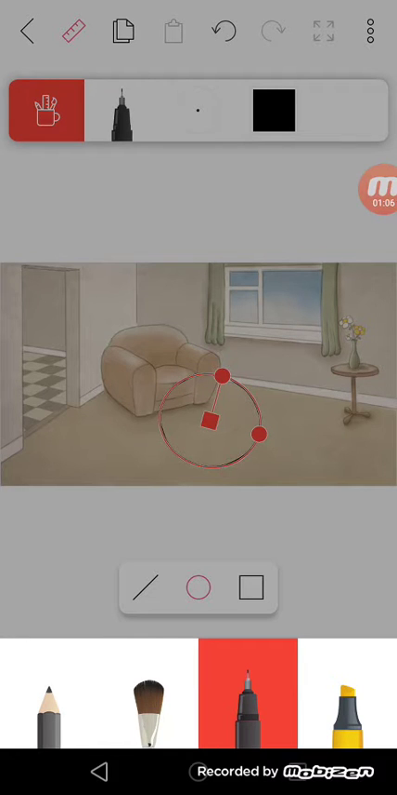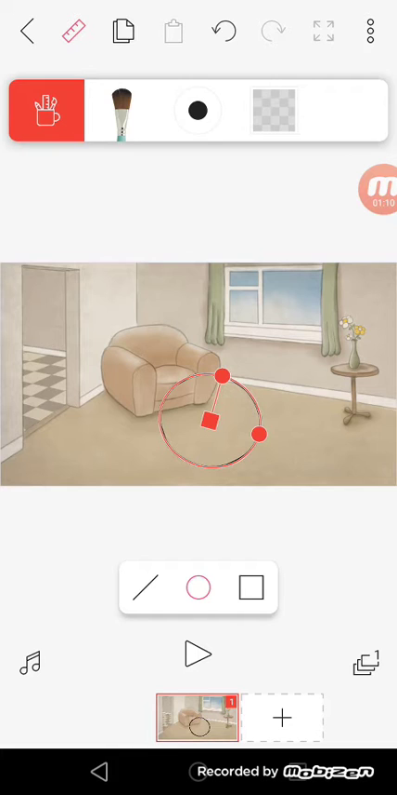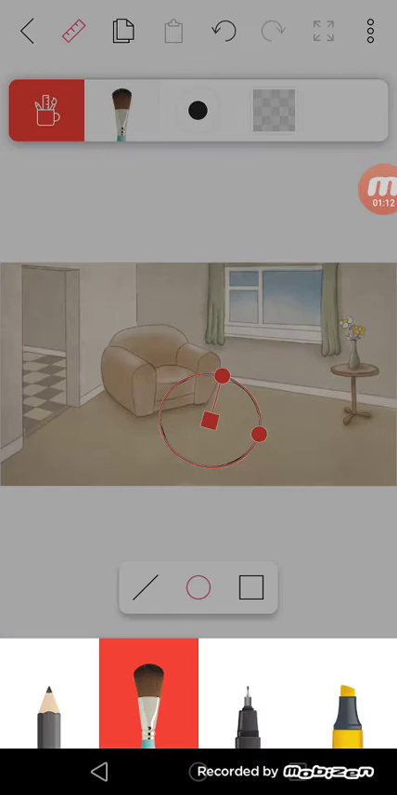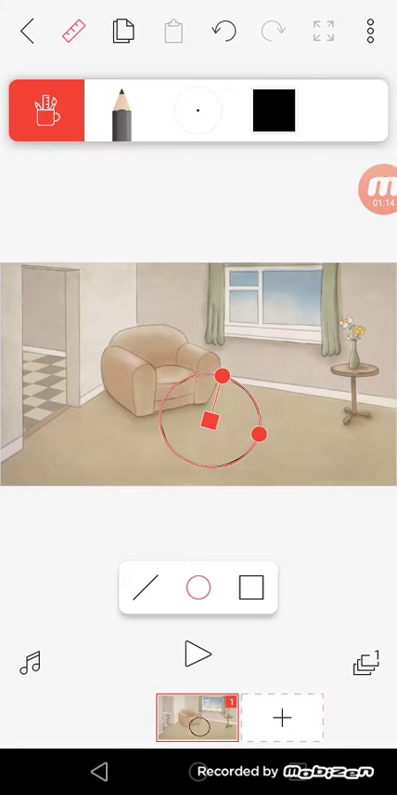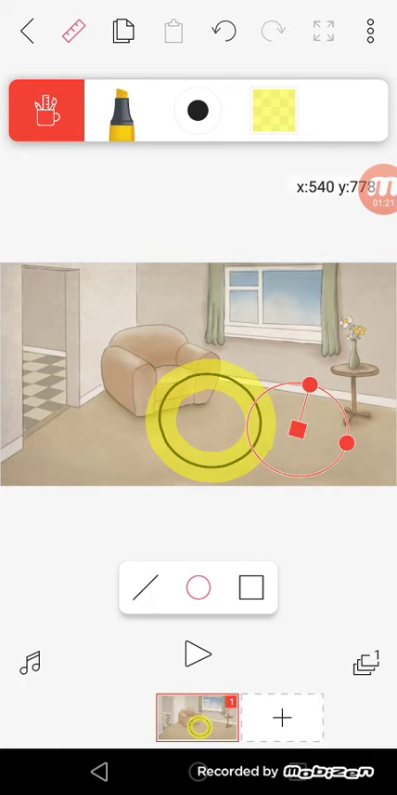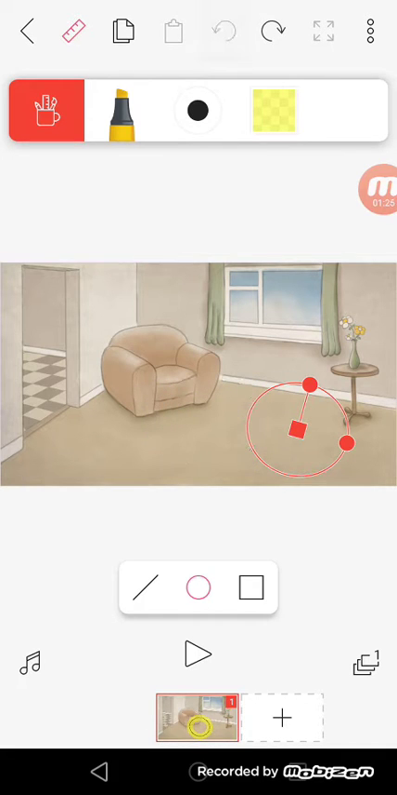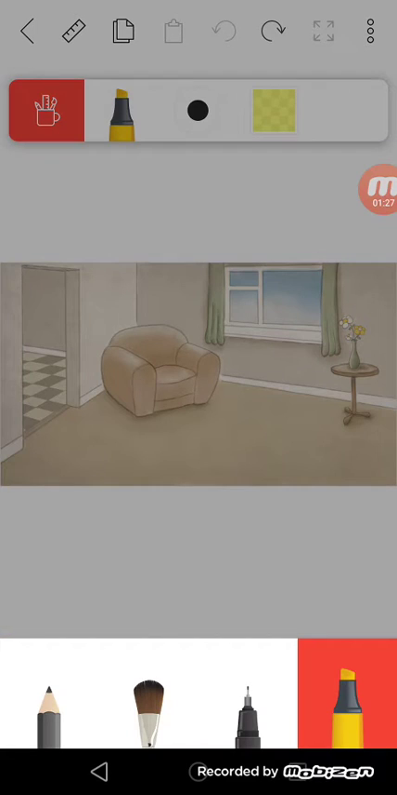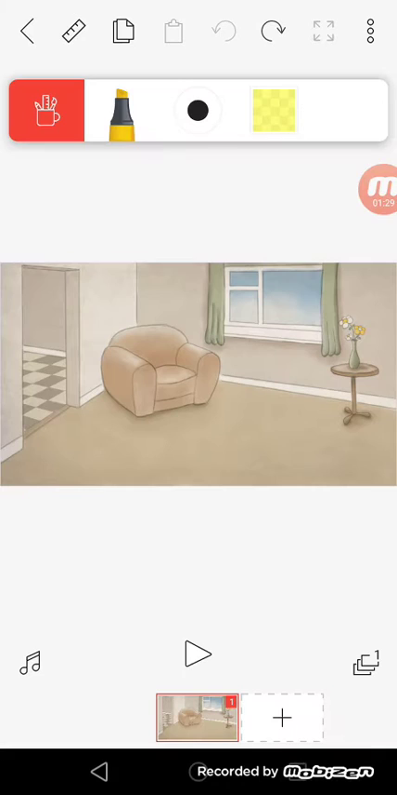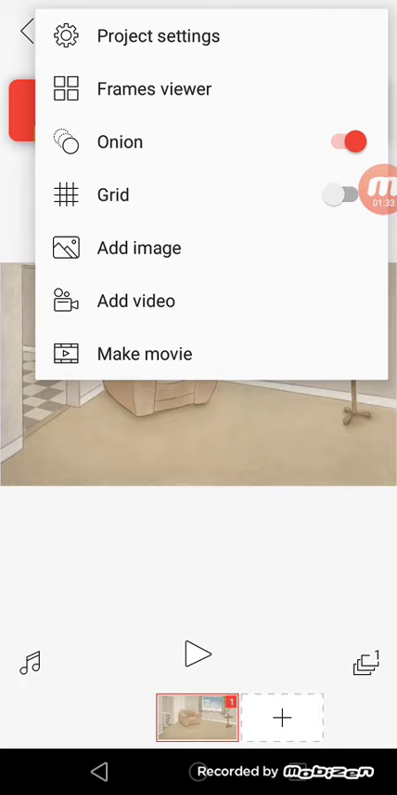Then I can choose from 4 pens. I can choose from a paintbrush, a pencil and a highlighter. Personally, I just use the pen and the paintbrush for my animations.